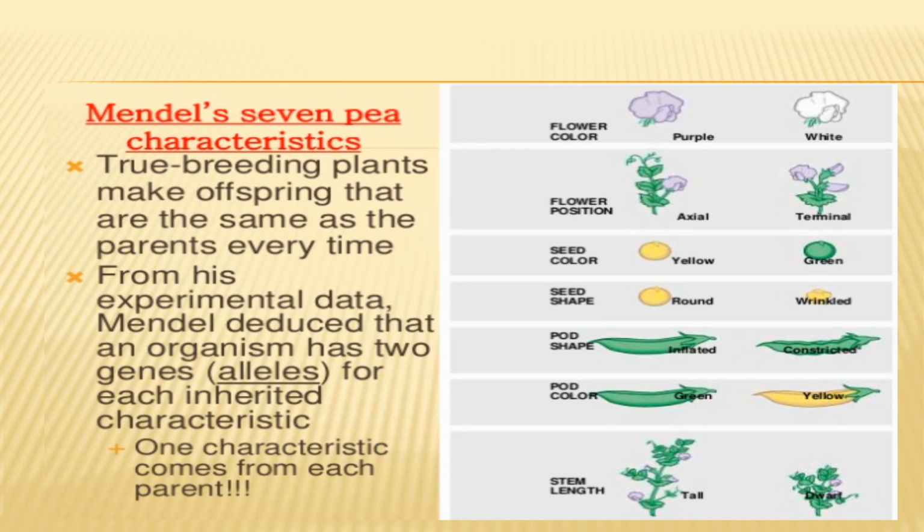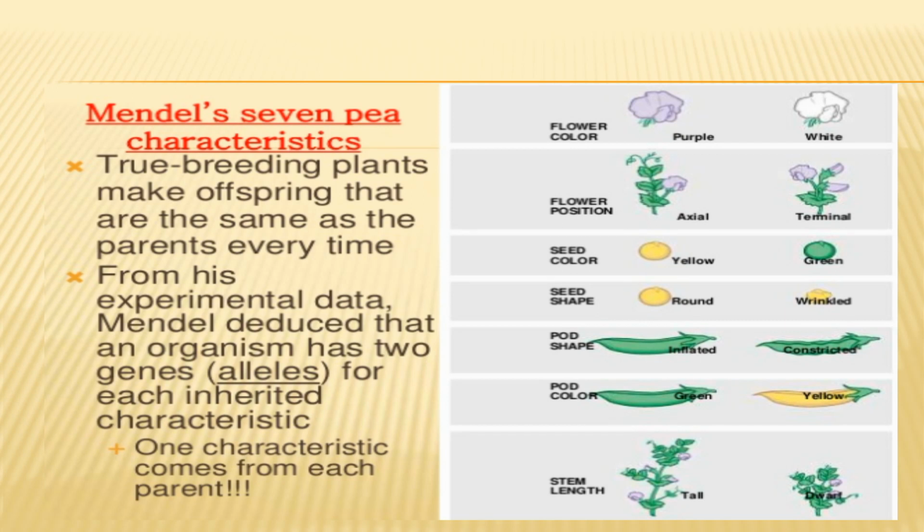Mendel's 7 characteristics are shown there. There are purple color and white color flowers. Axial means the flower position is at the axis, and terminal position means the flowers are present at the tip of the stem. Seed color may be yellow, may be green. Seed shape may be round, may be wrinkled. Pod shape may be inflated, may be constricted. Pod color may be green, may be yellow. Stem length may be tall, may be dwarf.